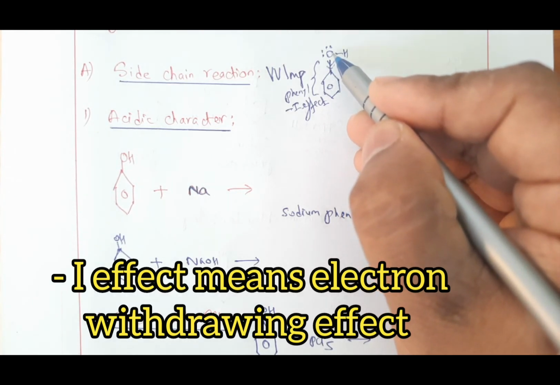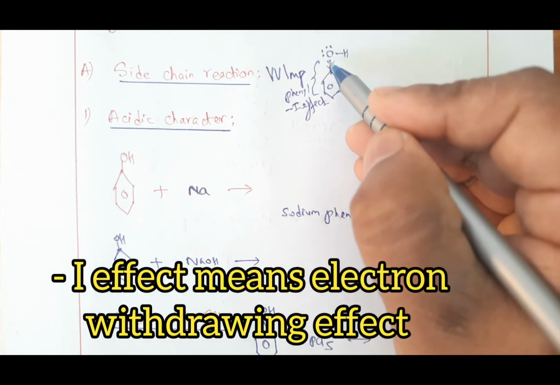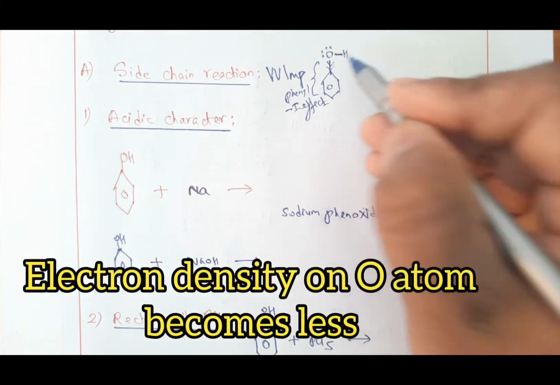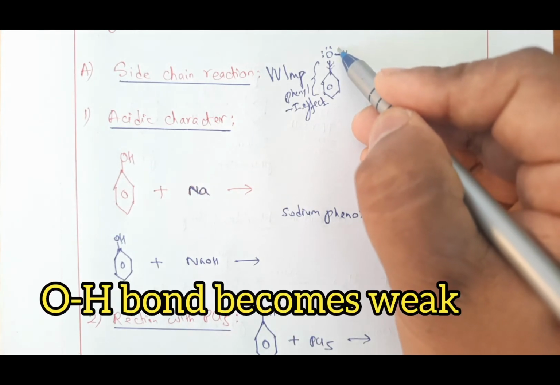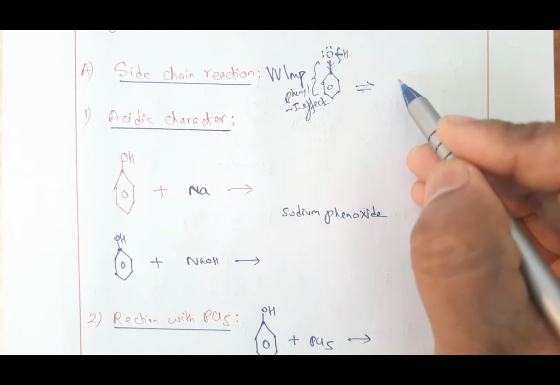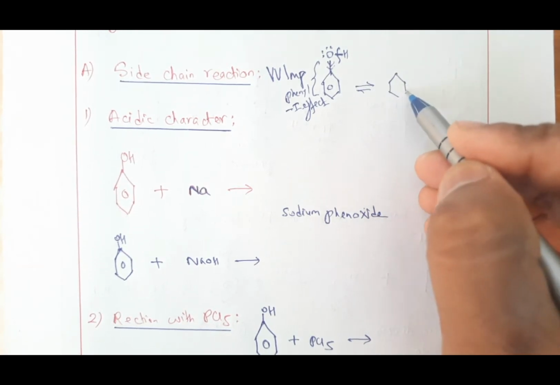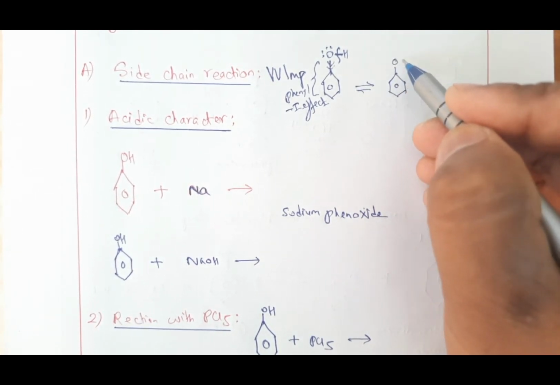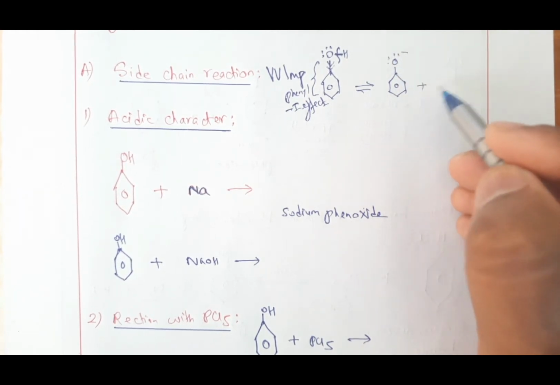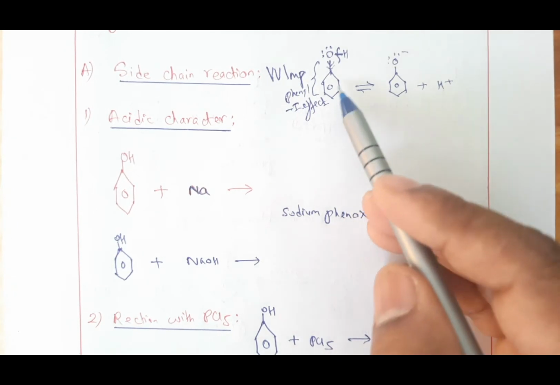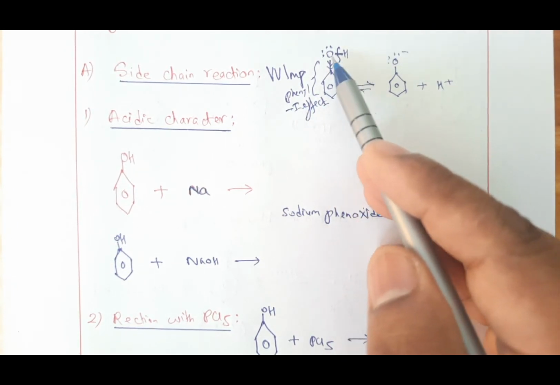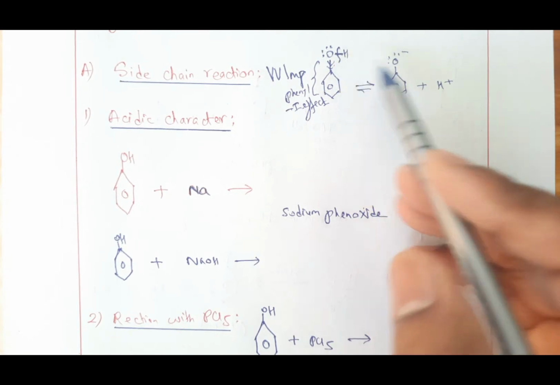As it withdraws the electrons of oxygen towards itself, the electron density on this oxygen becomes less, whereby this OH bond becomes weak. And as this bond becomes weak, it can be broken down easily to produce H plus ion. So as it breaks down easily, what we get here is the phenoxide ion plus H plus. So the phenyl group shows minus I effect, withdraws the electrons of oxygen towards itself, whereby the OH bond becomes weak and it can be broken down easily to produce H plus ion.